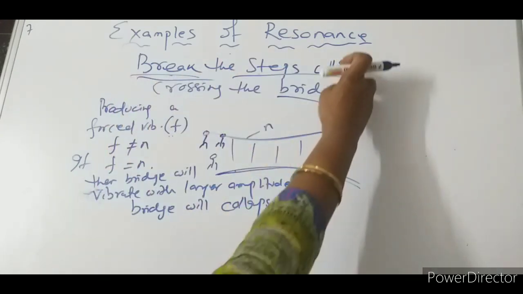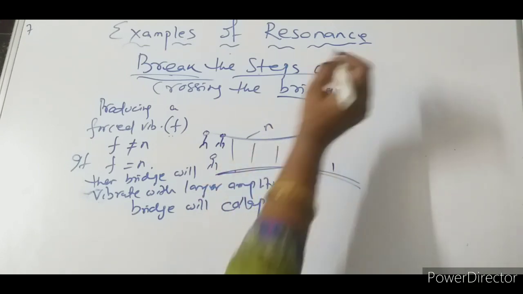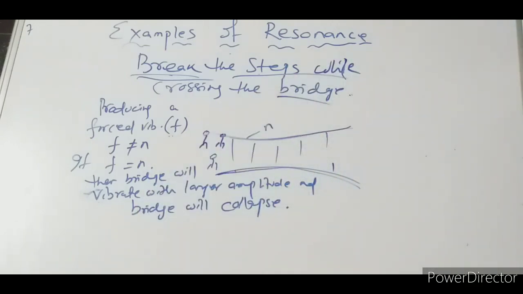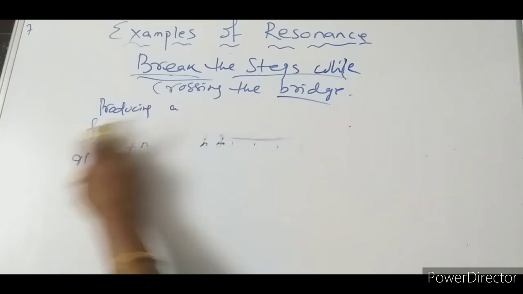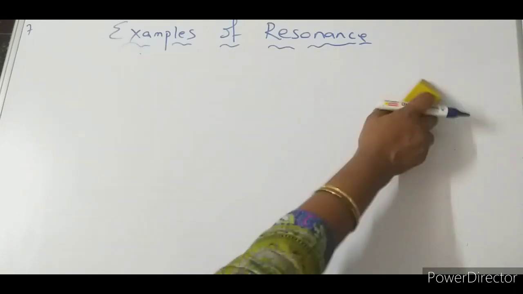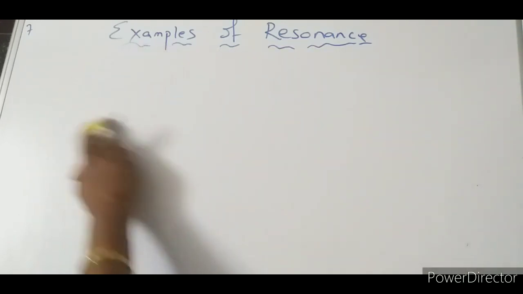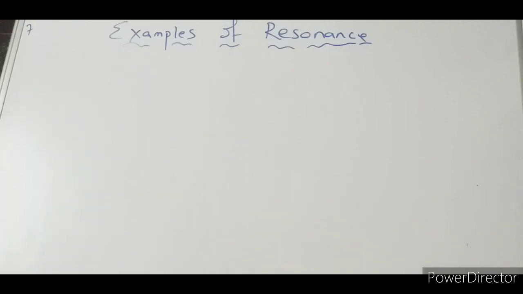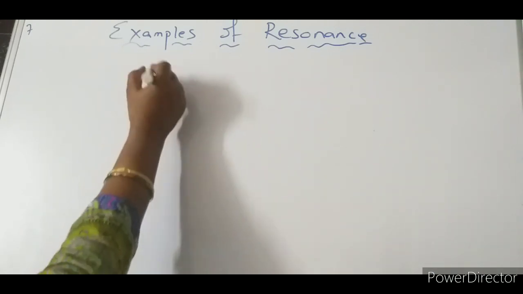Another interesting thing: all these are day-to-day life examples. We knew these things were happening, but we were not aware why they happen. Another important example is the earthquake.